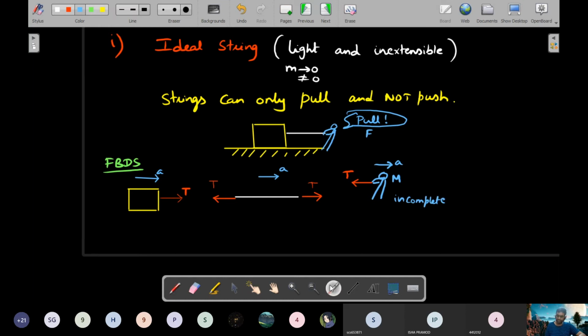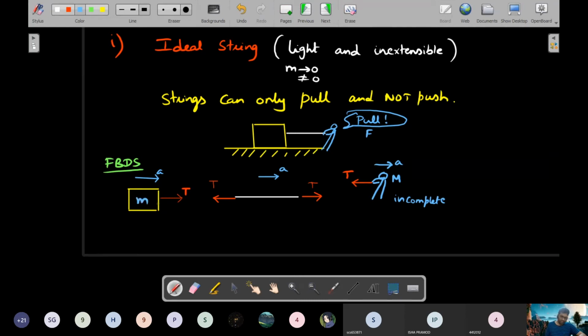The reason is very simple. If there is an acceleration towards the right, only this force cannot act on him. There should be a rightward force which is enabling this acceleration, and that we'll learn in a later chapter as friction force. Without friction between his feet and the floor, you will not be able to accomplish this task of pulling it. We'll realize that.